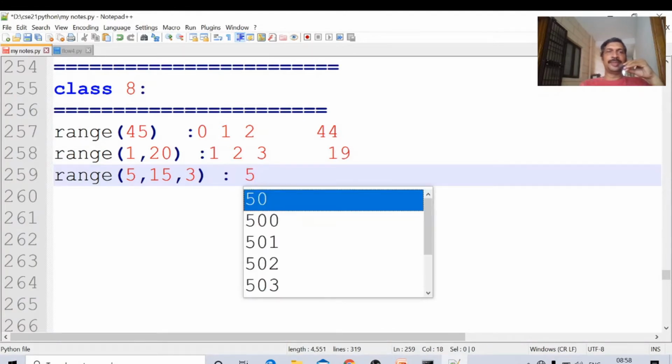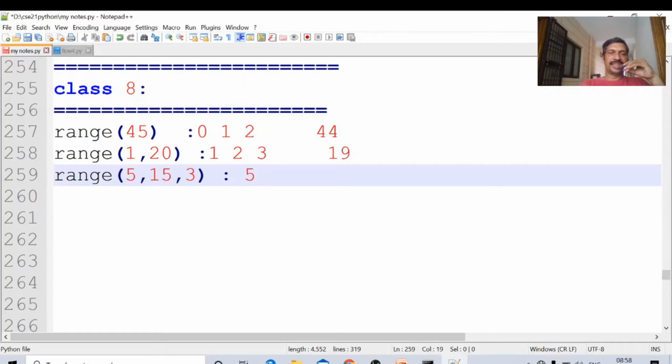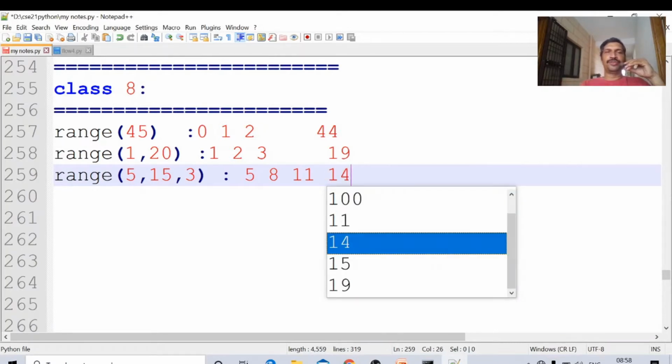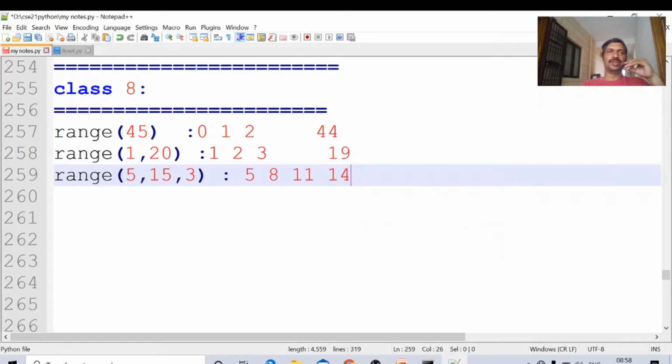Next it is incremented by 3. 5 plus 3 is 8. 8 plus 3 is 11. 11 plus 3 is 14. 15 is the limit, so we get the values 5, 8, 11, 14. In this fashion, we will use the range.